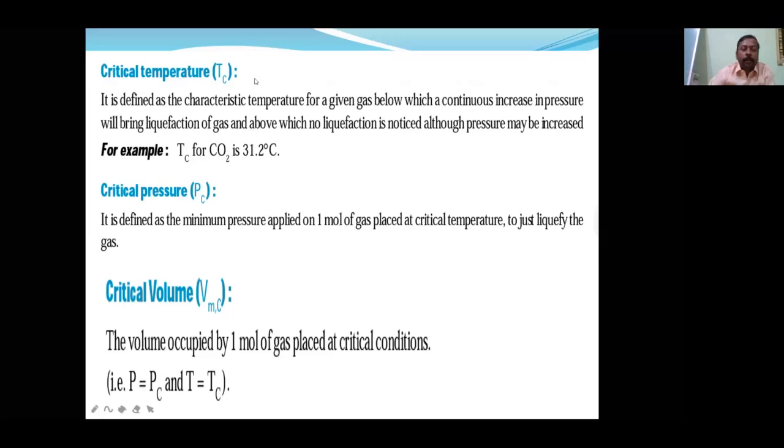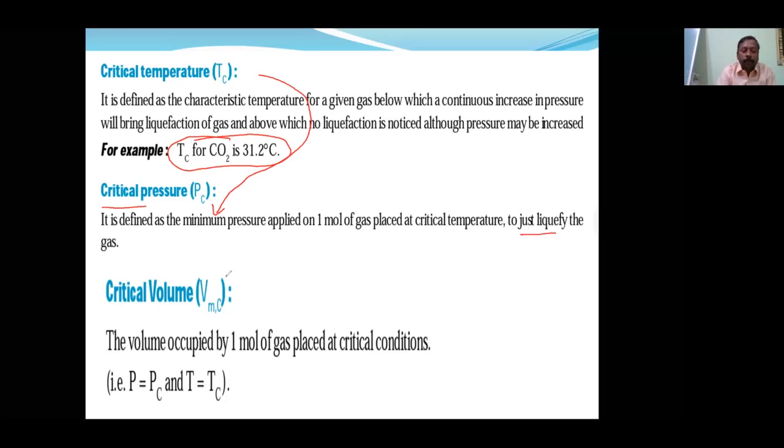Critical temperature is the temperature for a given gas below which a continuous increase in pressure will bring about liquefaction of the gas, above which no liquefaction is noticed. That is what I told you. Many times the CO2 value is asked; you can remember 31.2. At this temperature, whatever pressure we have to apply so that we can liquefy is called the critical pressure.